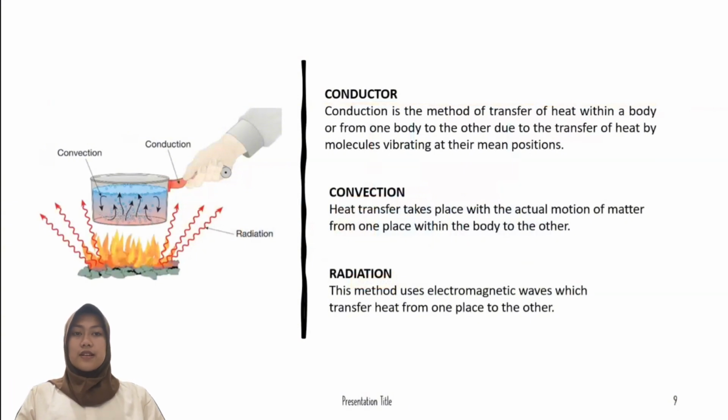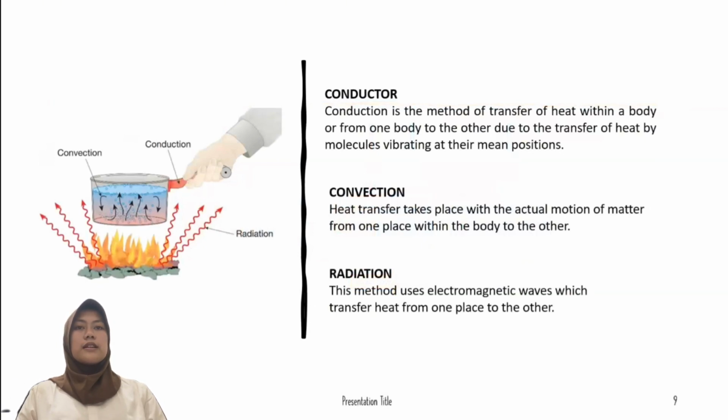The first is conduction. Conduction is the method of transfer of heat within a body or from one body to another due to the transfer of heat by molecules' vibration about their mean position. The bodies through which the heat is transferred must be in contact with each other. There is no actual movement of matter while transferring heat from one location to the other.